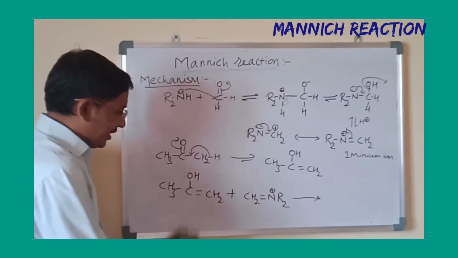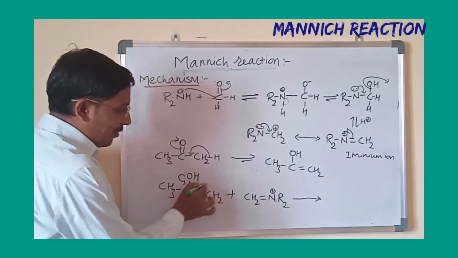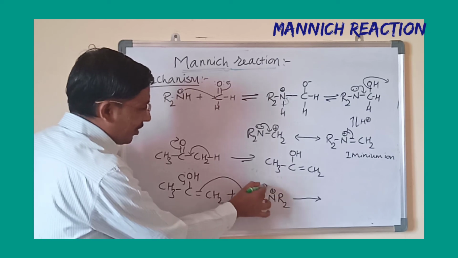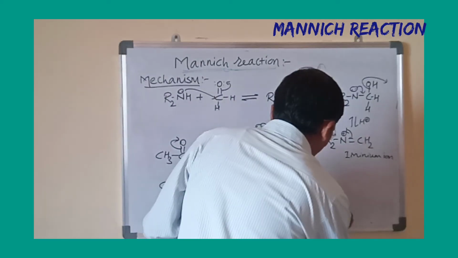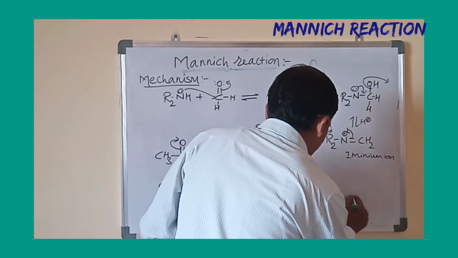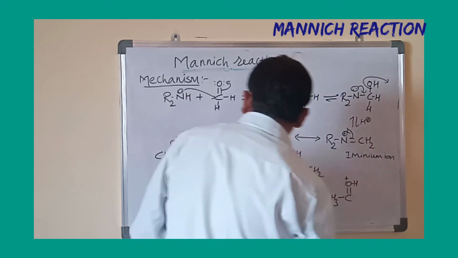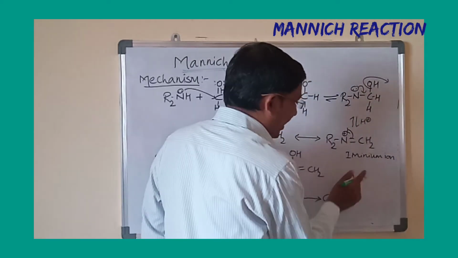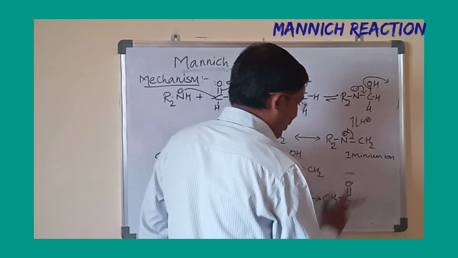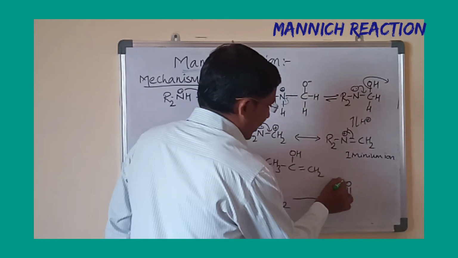Now see here, this lone pair forms a double bond, and the double bond from this carbon will attack this carbon, and the pi electrons go towards the nitrogen. Now CH3-C=O-H becomes O plus, and finally it takes this electron and again becomes a lone pair, and we get the double bond to oxygen.